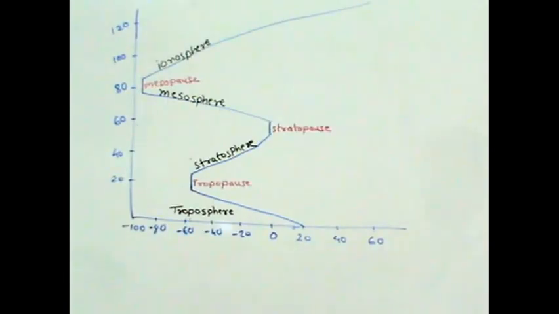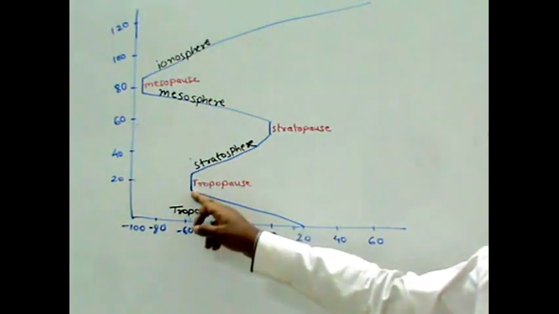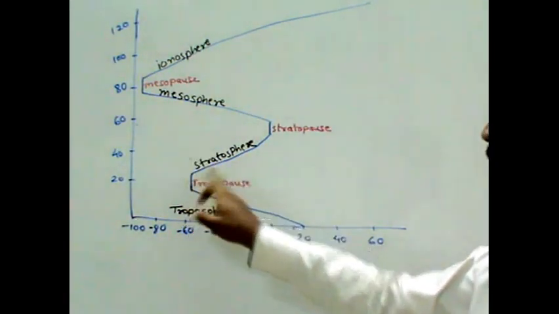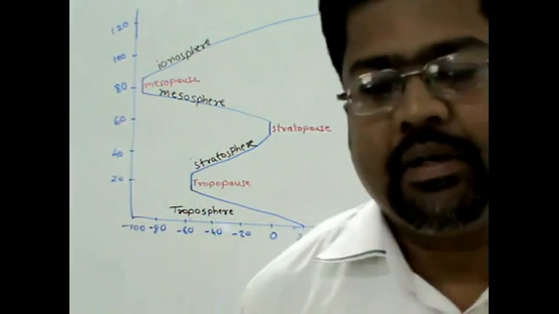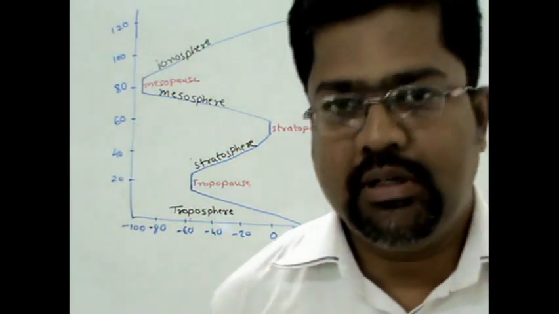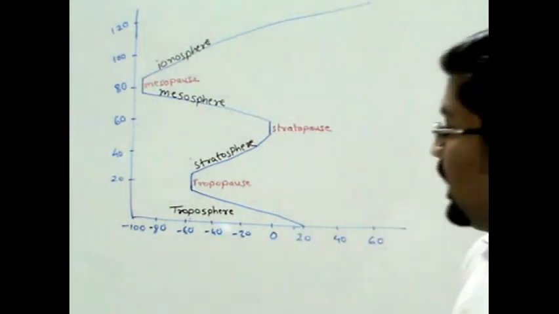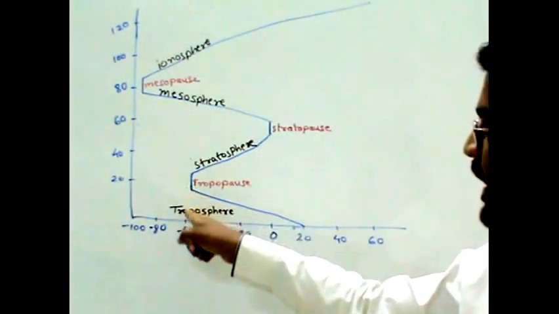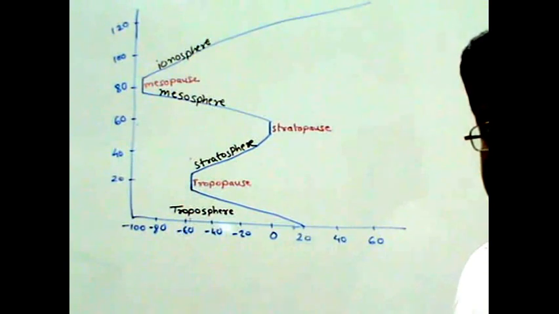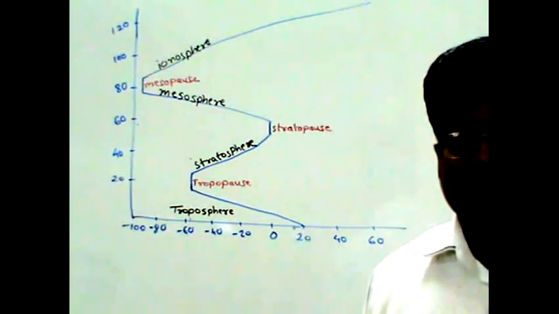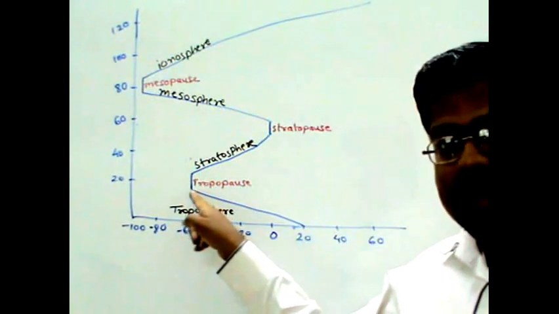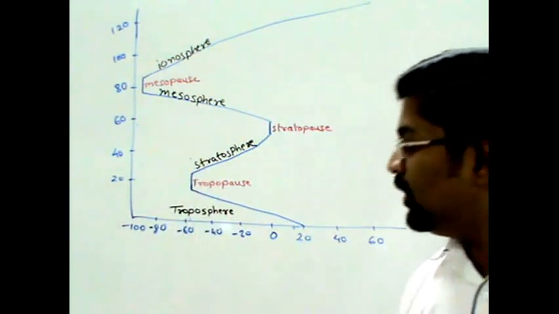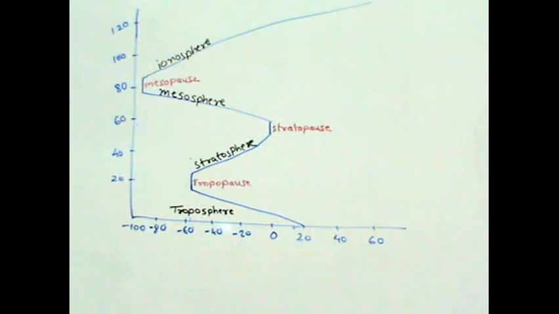The in-between layer between the troposphere and stratosphere, called the tropopause, is where you can expect almost constant temperature. Now, we are considering something average. That's why this line is around minus 60. But you are aware that in the polar region, this line can be in the range of minus 50, and on the equator this line can be in the range of minus 80 also.